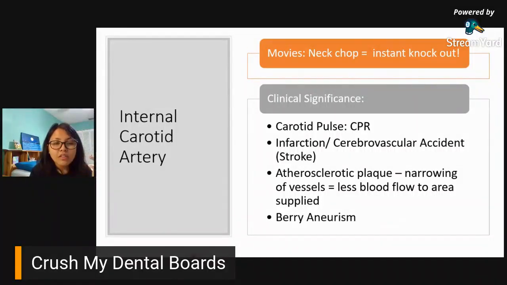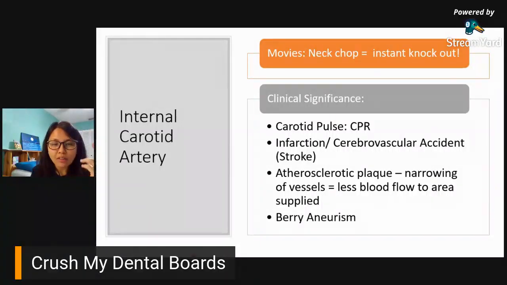Okay. Another clinical significance for your internal carotid artery would be presence of atherosclerotic plaque. Can you even remember those? Atherosclerotic plaque.